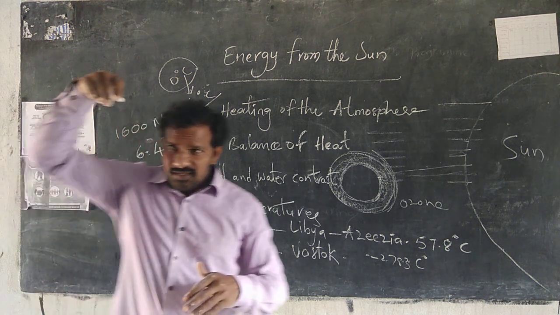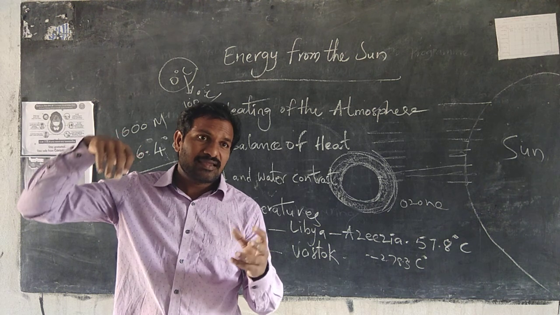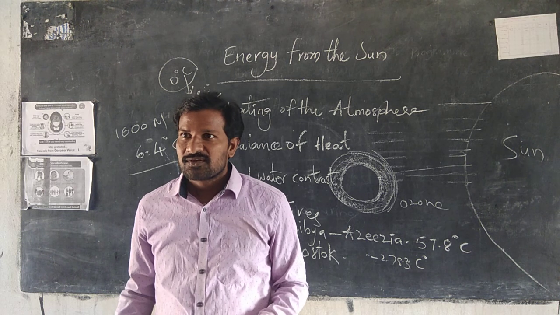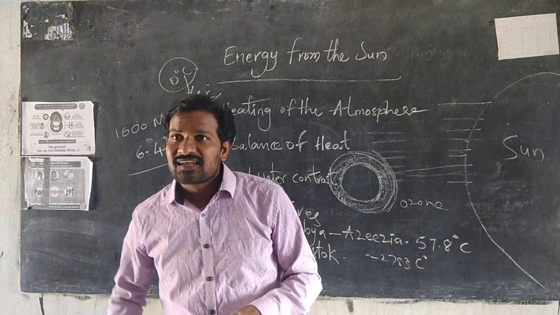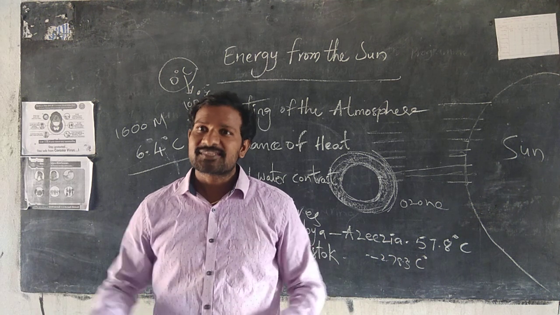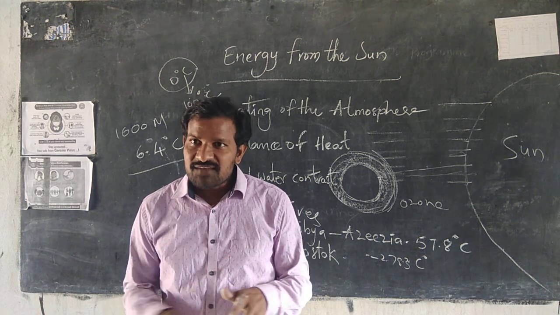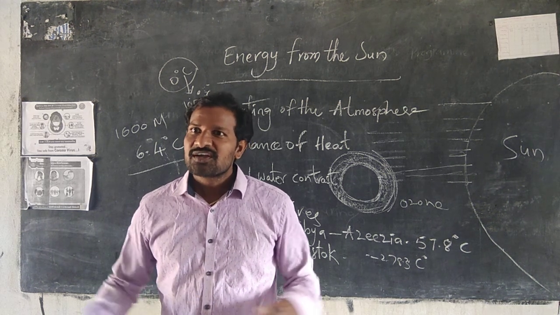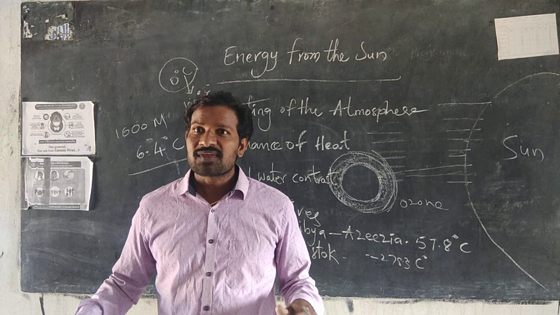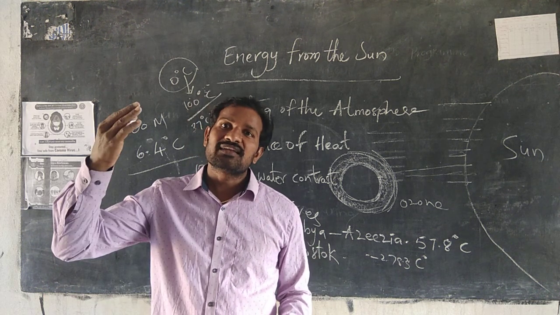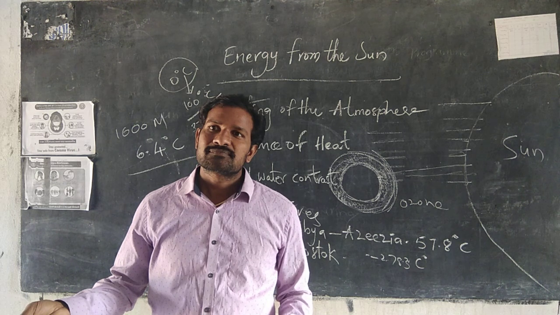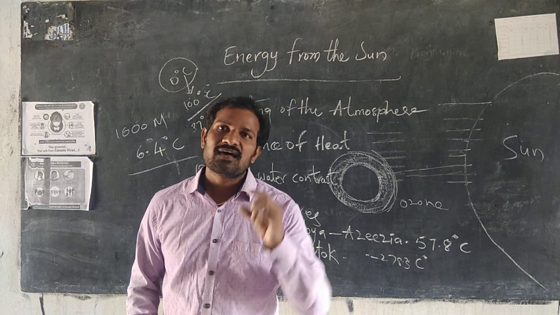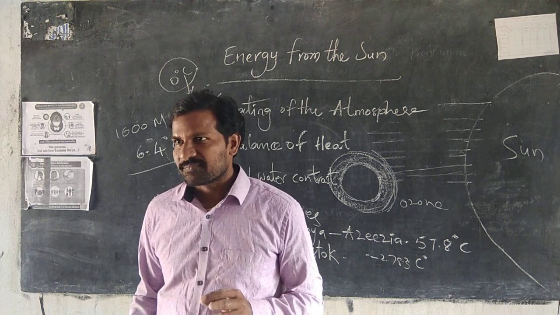Inversion, see this. In the night time, particularly in the winter season, daytime temperature is very low and night time is very high. So in the night time, Earth reflected more energy, and automatically the Earth surface has low temperatures. That is not the principle of the temperature. If you go high, temperatures will decline. But here the Earth surface temperature is reduced. That is the inversion of the temperature.